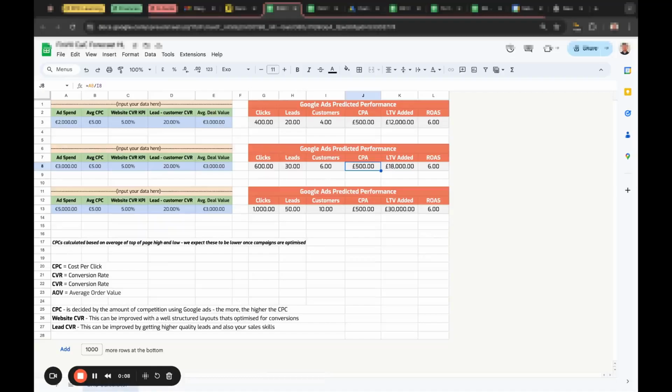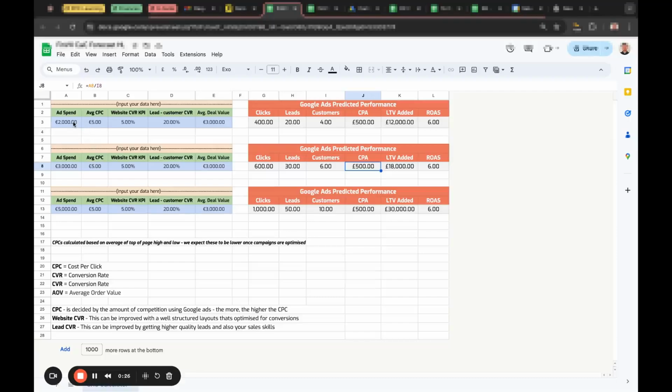So basically, this is a bit more of a step beyond the forecast, and I've got three different forecasts here based on various levels of ad spend. 2K, 3K, 5K. Obviously, they're not going to go for the 5K, but it's always good to just show that side of things as well.